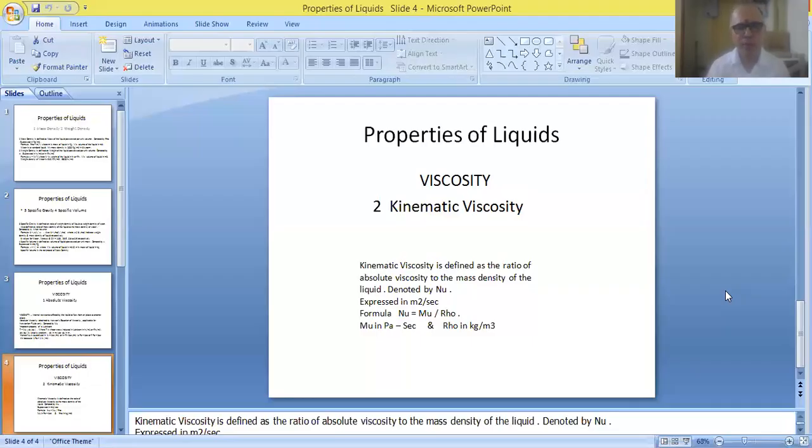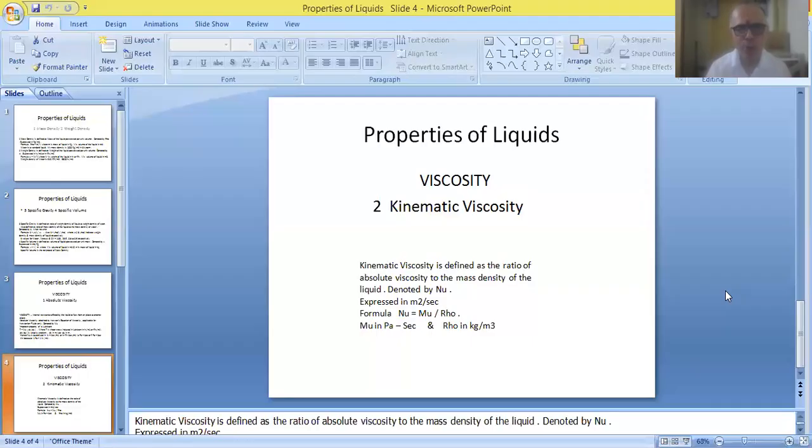So now we know the definition. We have noted down the definition and the formula. And coming to the notation, the letter nu has to be used for indicating the kinematic viscosity.